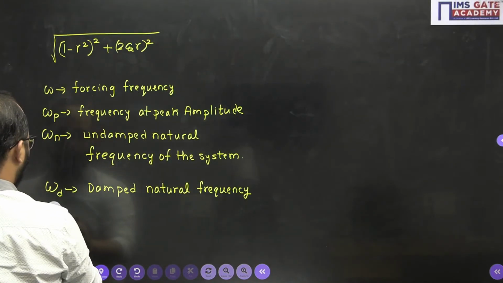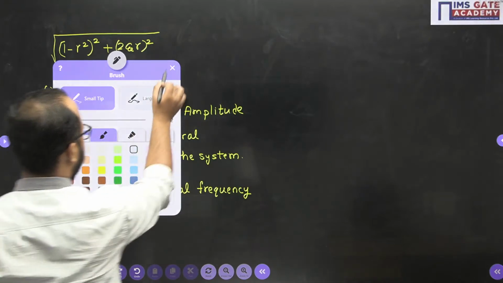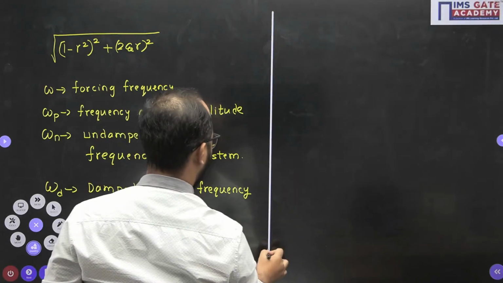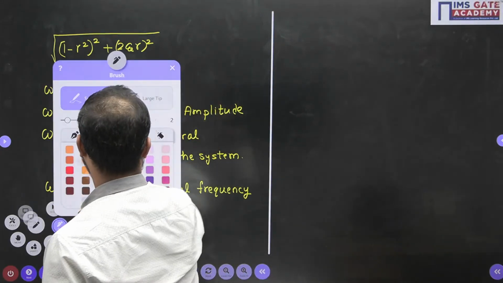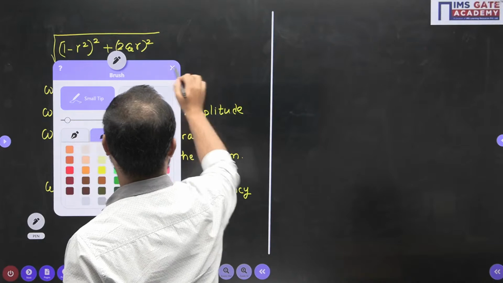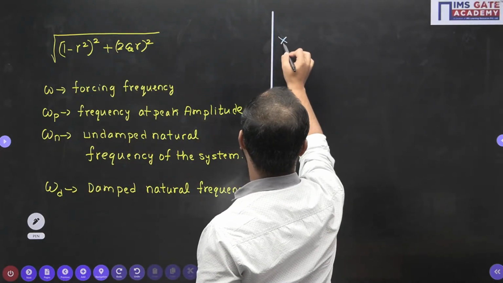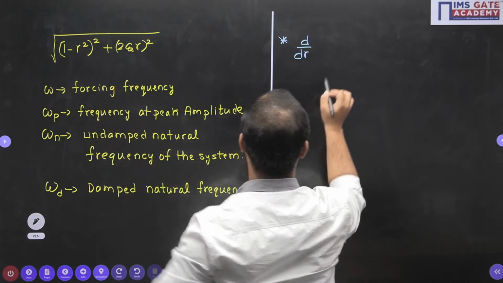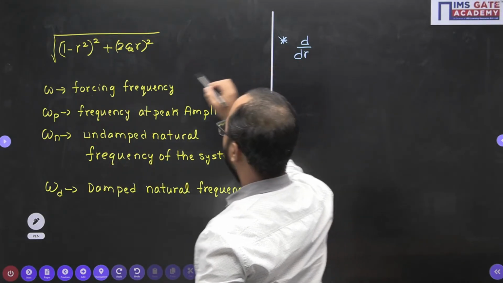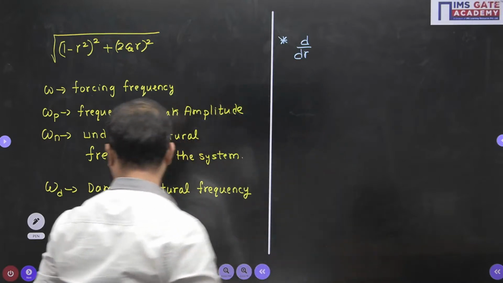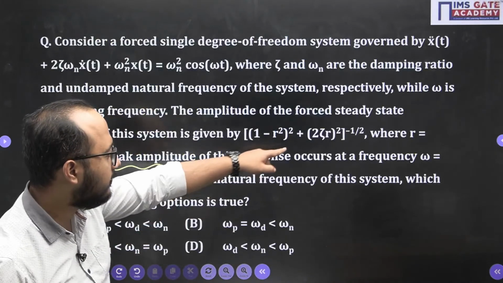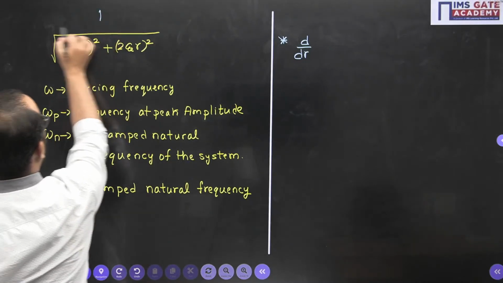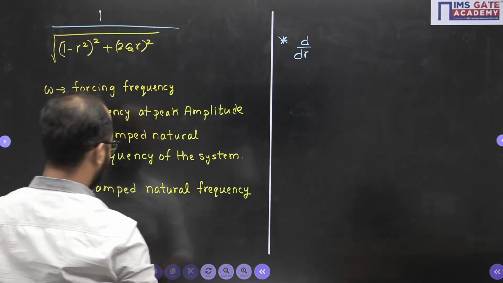So what I will do, okay, so the first step that I need to take here is, I will differentiate with respect to frequency. R is the frequency ratio, right? So it is like this they have given. Now see, minus 1 by 2 it is they have given, so it is like this, 1 upon, it is in the denominator.